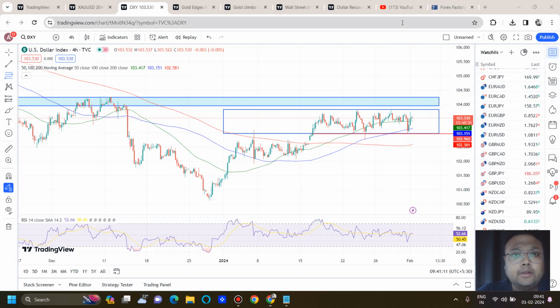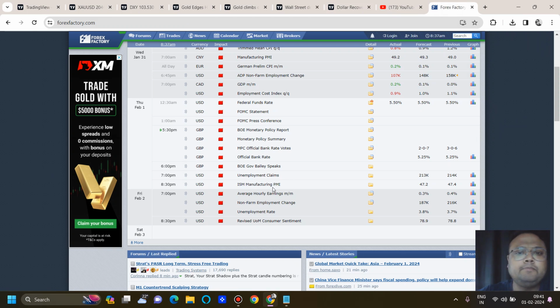Anyway, be careful at the time of the US session, because today also we have news coming up. You can see we have ISM PMI, we have jobless claims data. So overall the market will be volatile today also. But the market may not give a proper direction. The market may just show spikes. So be careful with your open US dollar trades, not only gold, but also EUR/USD, GBP/USD and others as well.